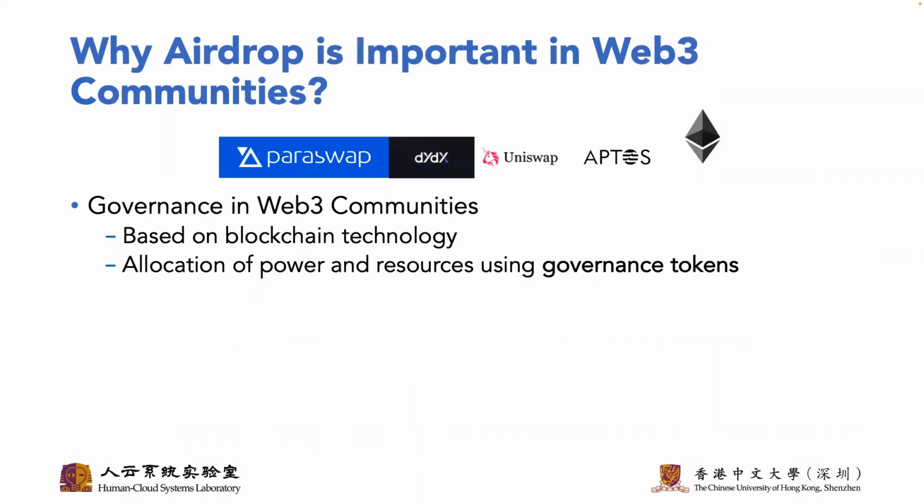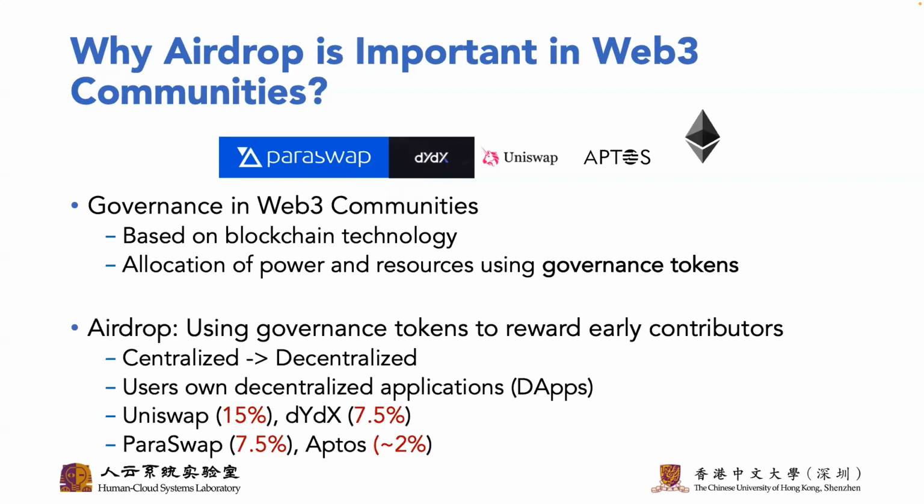With the development of blockchain, the emergence of Web3 has brought decentralized communities into our research. Decentralized communities introduce more challenges, including allocation of power, which is achieved by governance tokens. Hence, an important question is how to allocate tokens.